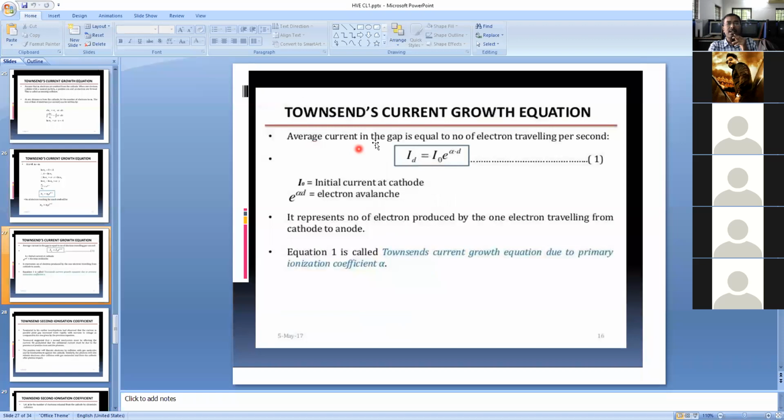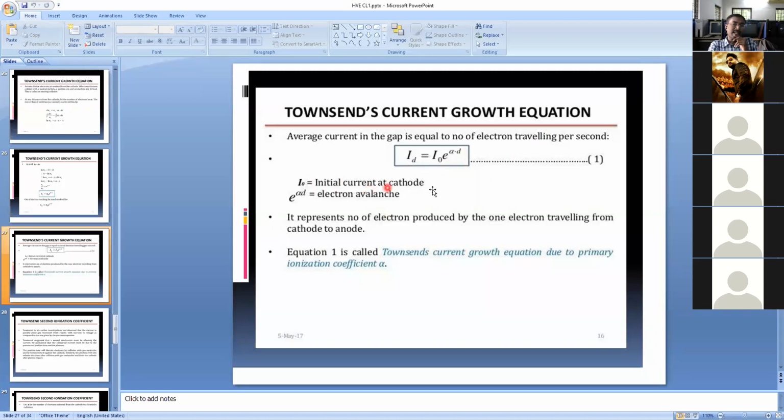Then the average current in the gap is equal to the number of electrons traveling per second. It's clear. Id is equal to n naught into e power alpha d. So nd is proportional to id. And the initial current, because of the initial number of electrons n naught, is proportional to I naught. So n naught is proportional to I naught, and Id is equal to I naught into e power alpha d.